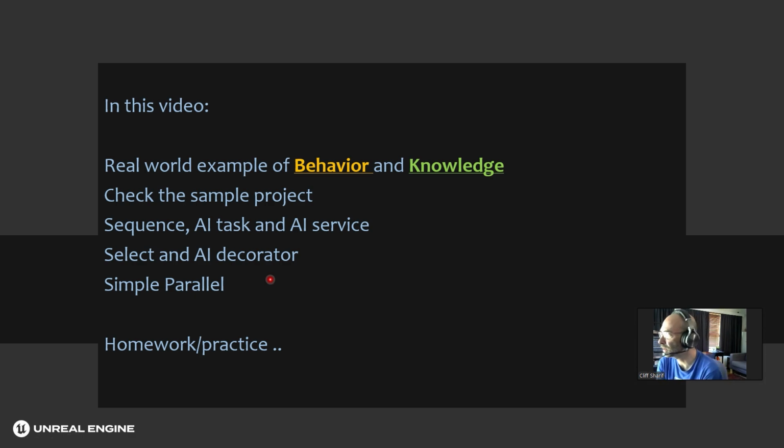And at the moment, end of 2024, these are the three main behaviors that you can implement with Behavior Tree and Blackboard. At the end, we go through a homework, or let's say practice, just to make sure you can implement AI scenarios based on